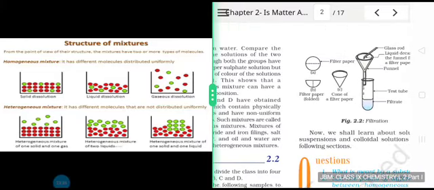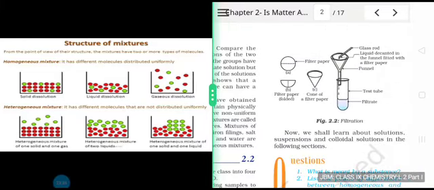Let me show you the filtration setup for the time being. You can see how a filter paper is folded in the form of a cone and then placed on the funnel, and with the help of this setup we can obtain the residue. In case we obtain any residue, it will be left on the filter paper and a clear filtrate will be obtained in the test tube.